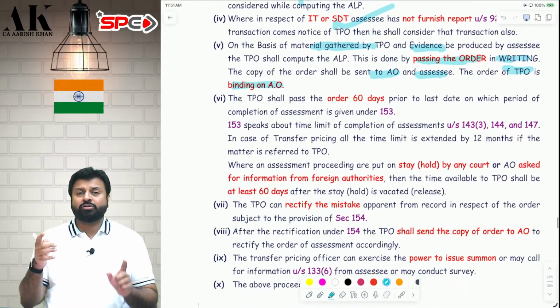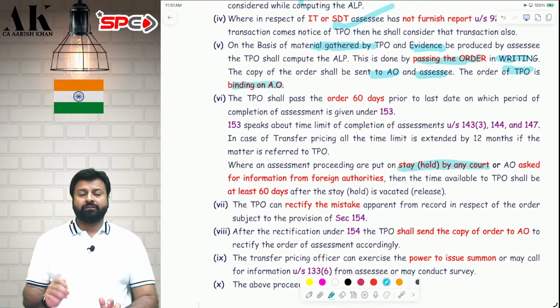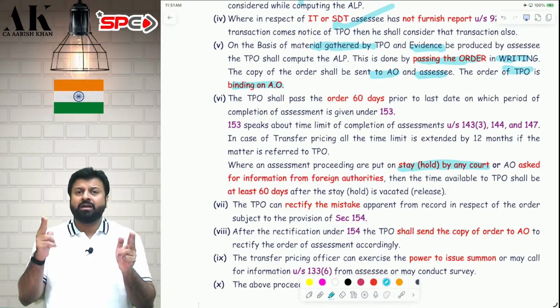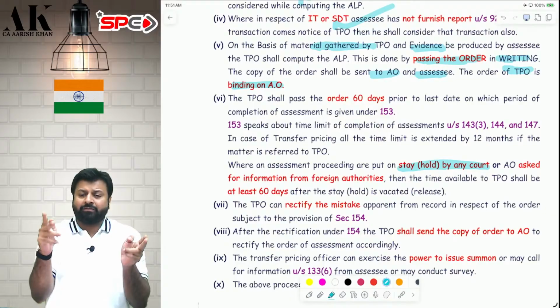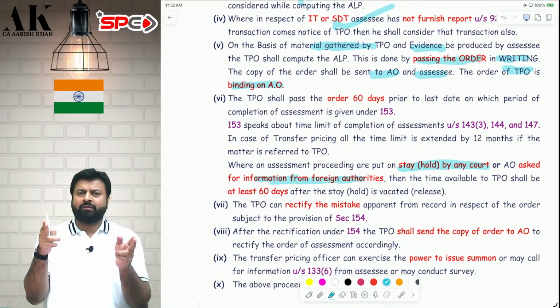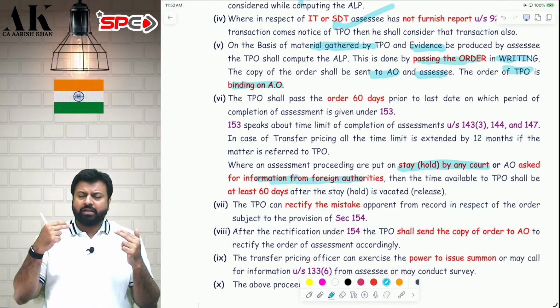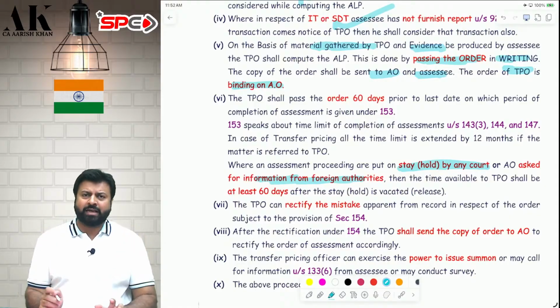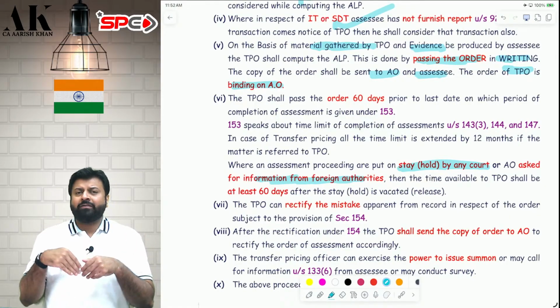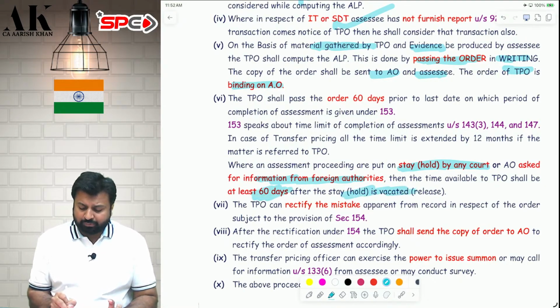Now, in this entire process, if the proceeding is put on stay by any court because of which the time is lost, suppose the court has put your proceeding on stay for 40 days, or if the assessing officer is asking information from a foreign authority, therefore the assessments are stopped for 40 days. So the TPO and the AO will get an extra 40 days time, and whenever the proceedings are resumed, they should get at least 60 days time to complete the proceedings.